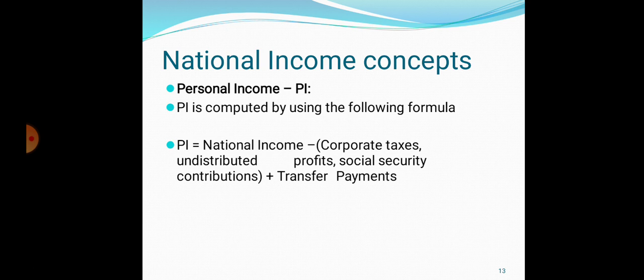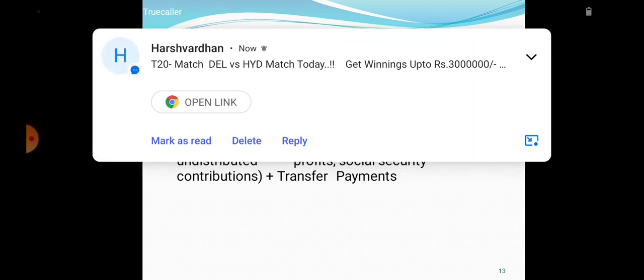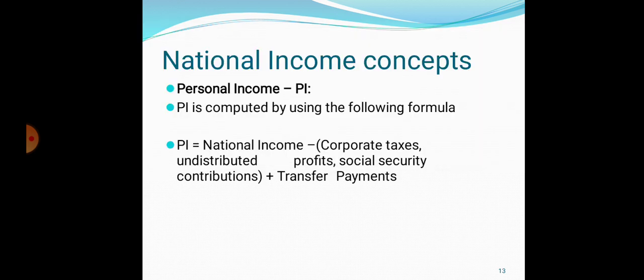These three points you have to minus from national income, but you add transfer payments, then it is called personal income. Income received but not earned is called transfer payments. Income earned but not received is of three types: corporate taxes, undistributed profits, and social security contribution. And that's why we have to minus this income from national income.